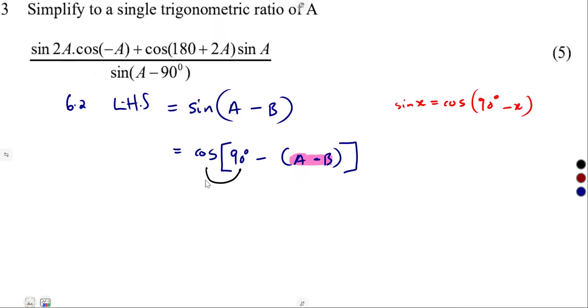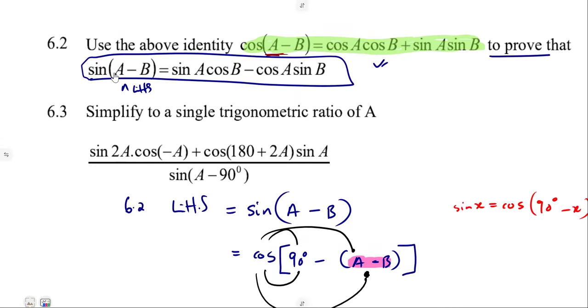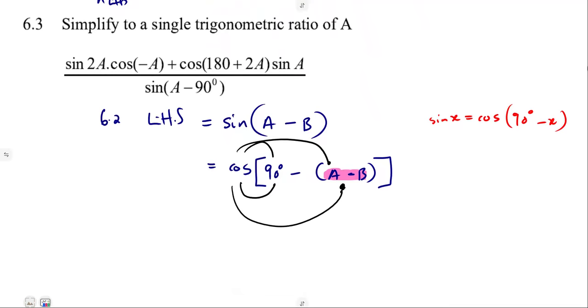When you're at cos of this value, you must expand, but with sine of that one you cannot expand. You will be back to the sine of A minus B, and it's going to complicate things.